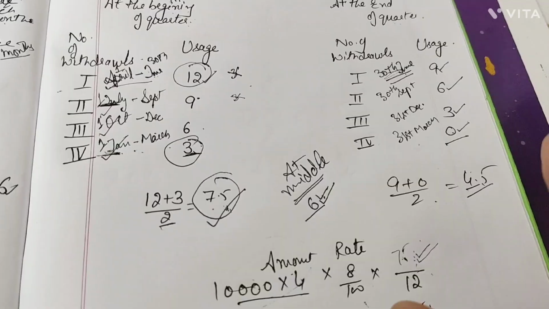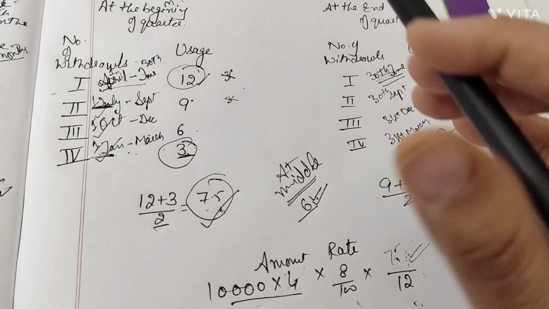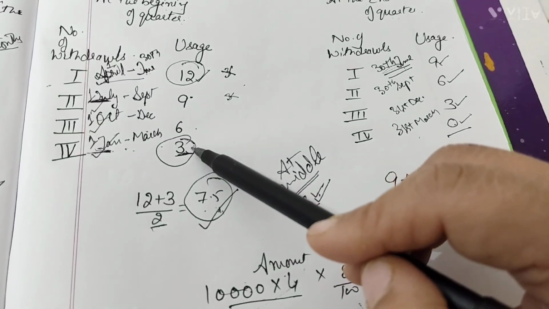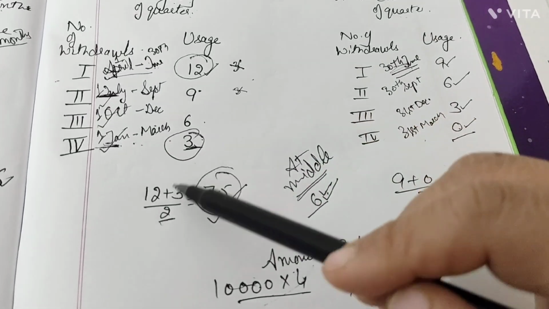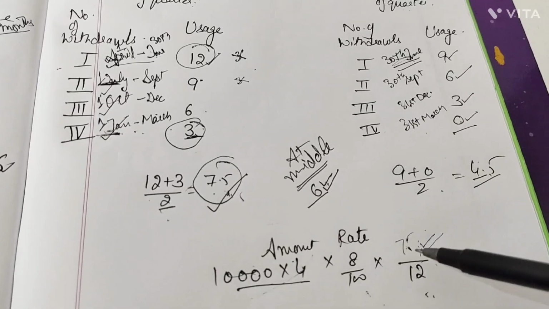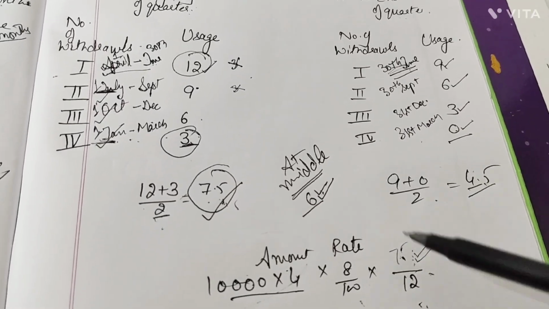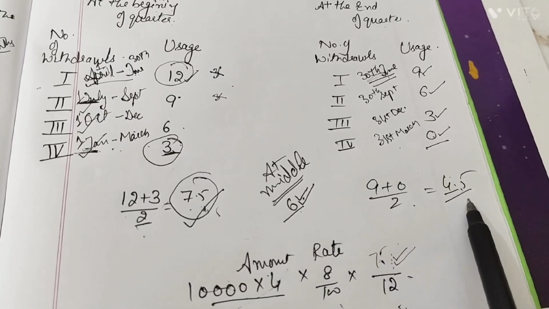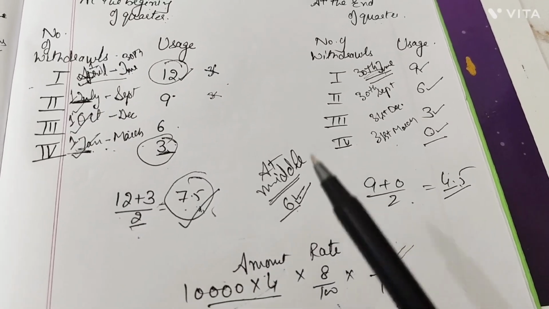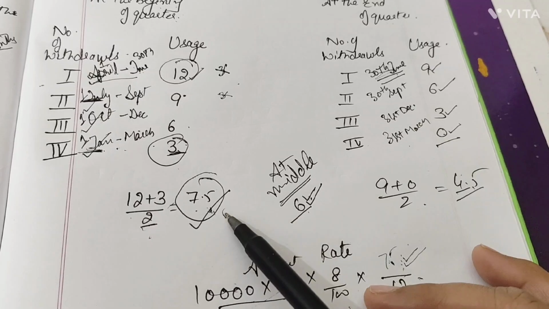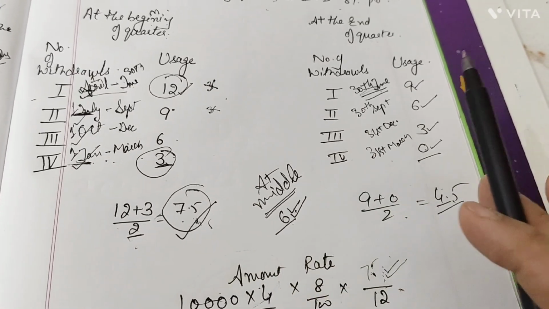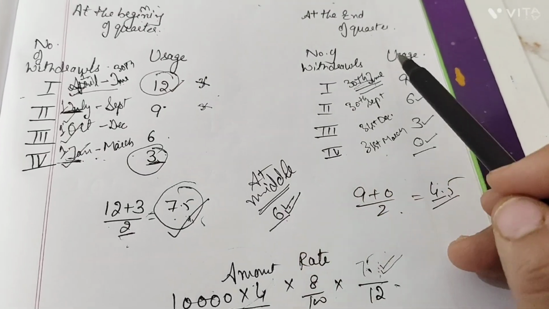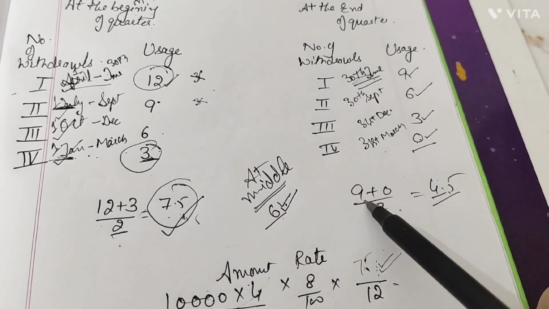Now keep in mind only one thing there. Over here you have to consider the first draw usage and the last draw usage average. Always take the average of both to get the valuation for your interest on drawings. In some cases you are asked to cram 7.5, 6 and 4.5. In either case, if the value is forgotten by you, this is the method by which you can make the calculation: 12 plus 3 for the beginning, and for the end 9 plus 0, and taking their